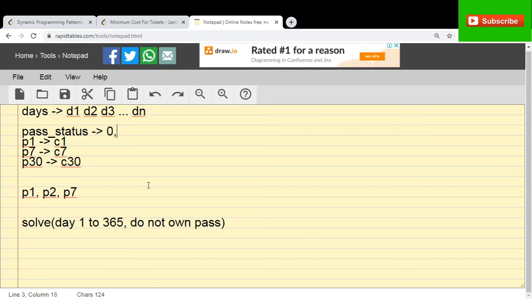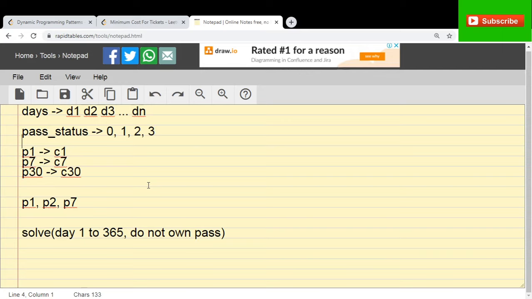The value of pass status is 0 if I do not own a pass. If I own a pass P1, then the value is 1. If I own a pass P7, then the status is 2. Otherwise it's 3. Also I need to know how many days ago I bought the pass, right?